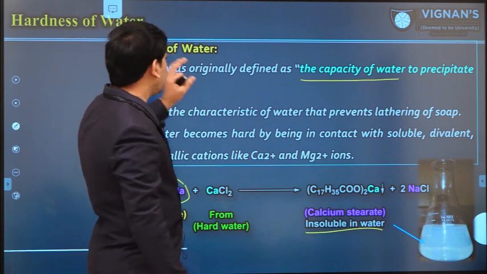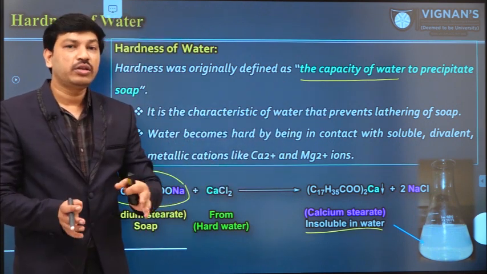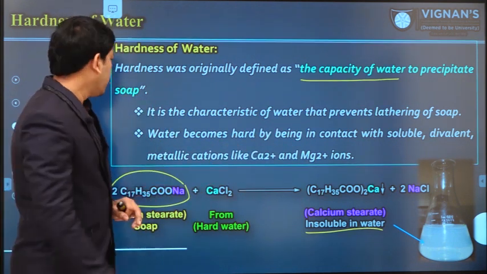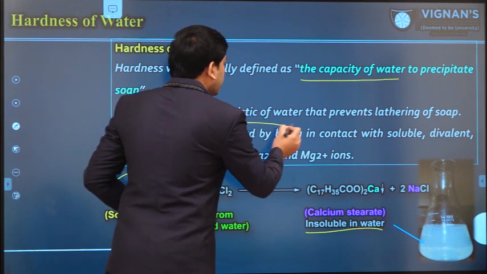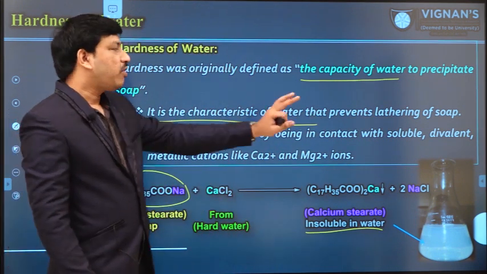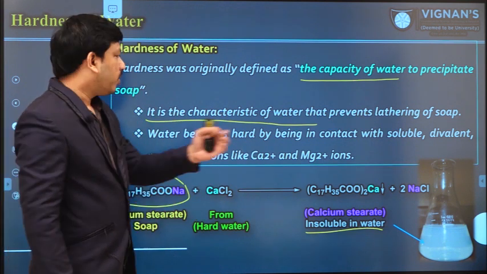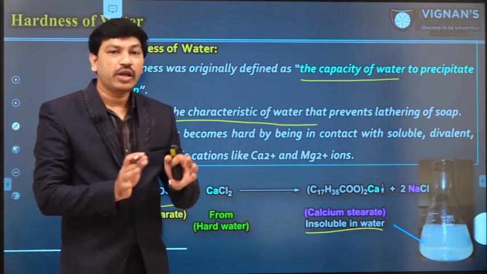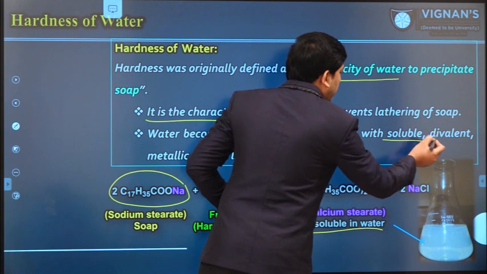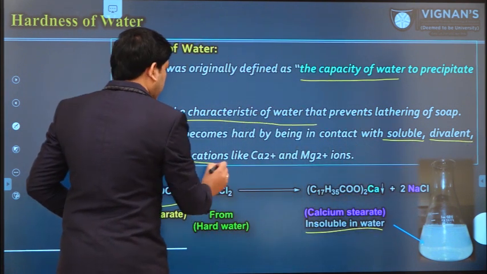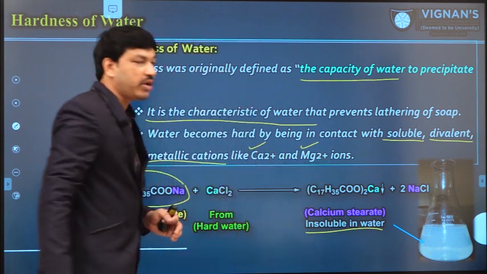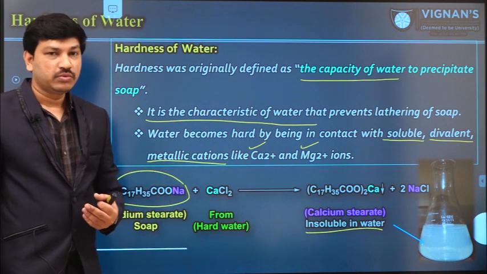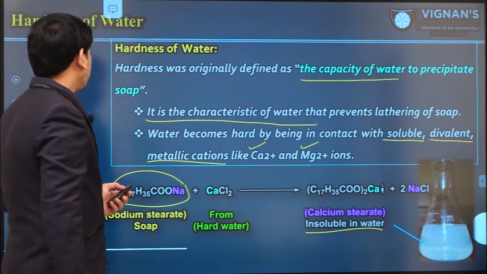The hardness increases depending on how much calcium or magnesium salt is available in a particular water sample. That is the reason it is a characteristic of water that prevents the formation of lather or foam in the water sample. The main reason for the hardness of water is the presence of soluble divalent metallic cations like calcium or magnesium ions in the water sample. Then how do we express this hardness of water? That is an important question.